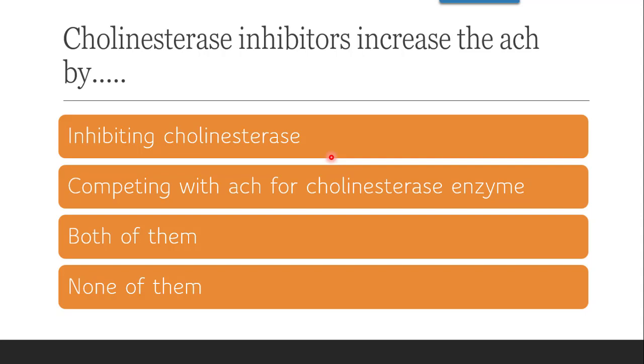The enzyme and drugs like cholinesterase inhibitors have the exact same fit, positively charged attaching to the anionic site and negatively charged attaching to the cationic site, forming a compact fit, and they compete with acetylcholine for the cholinesterase enzyme. That means instead of acetylcholine, the drug comes into the picture, then hydrolysis of acetylcholine by cholinesterase enzyme is prevented, and in turn acetylcholine activity is increased. So the correct answer is both of them.